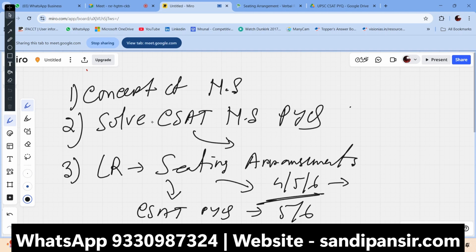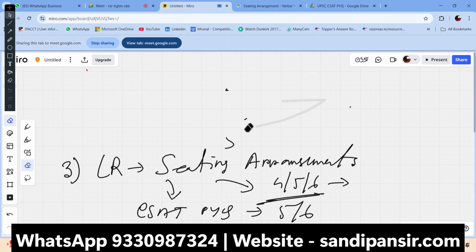There are hardly 5 to 6 seating arrangement questions out there, because last time in the APFC paper as well as in the AOEO paper we saw a lot of seating arrangement. In the APFC paper last year there was one seating arrangement. There is a huge chance that they might ask a seating arrangement question this year too. So we have to have a look at this.